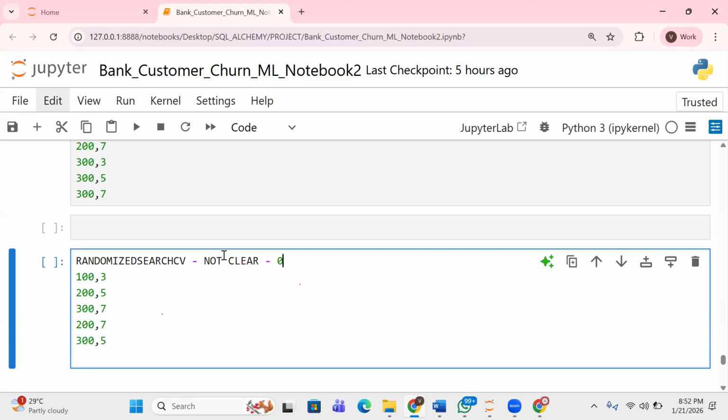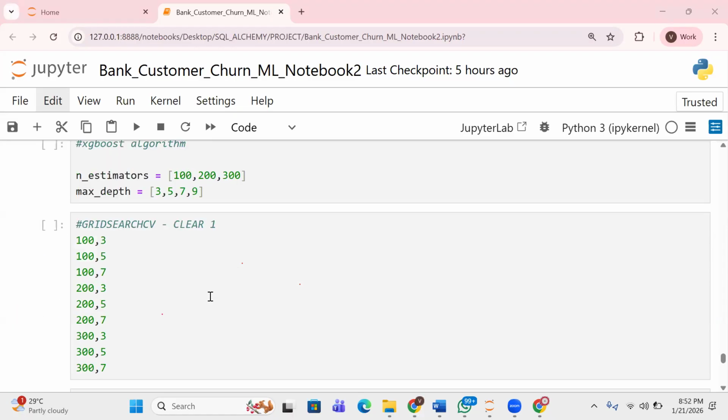Let me check. Okay, so I'm guessing this is clear, right? Thank you very much. So meaning that if you have more parameters, you're going to have more combinations.